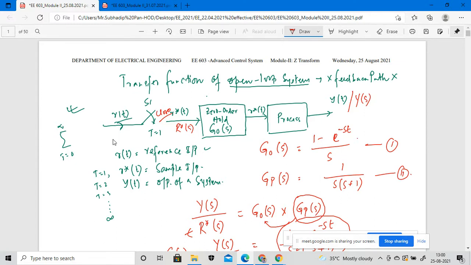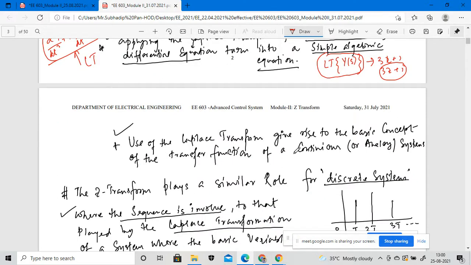So if I apply the Laplace transformation to this system, it gives rise to the basic concept of the transfer function modeling approach in an analog control system. So mainly we deal with the Laplace transformation in an analog control system, not in a digital control system or a discrete control system.